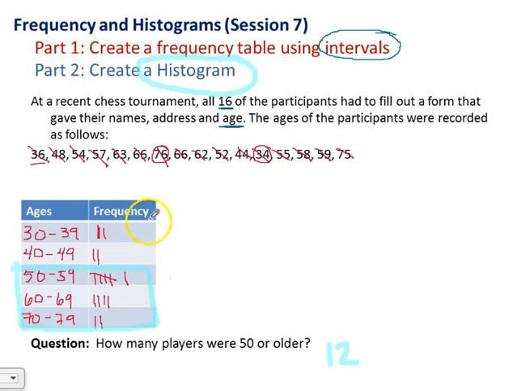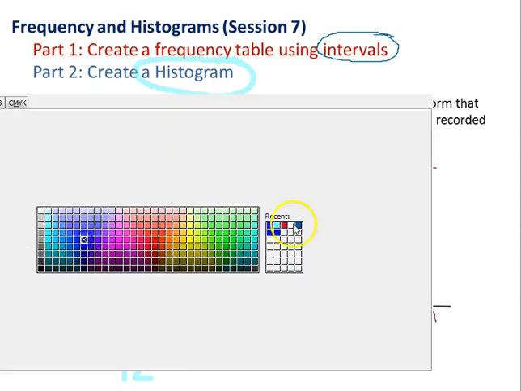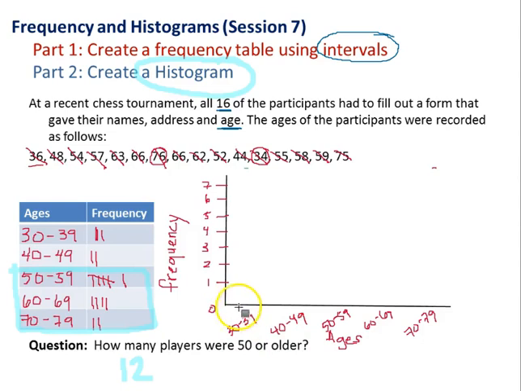So let's go ahead and take our frequency table of our ages, and let's turn it into a histogram. The first thing I did is set up my X and Y axis. My X axis is going to be my ages, and your Y axis is always going to be the frequency. So now we're just going to put in the bars. Let's go with creating different colored bars, and let's start with the 30 to 39 age group. How many people? There were 2 that fell into that interval.